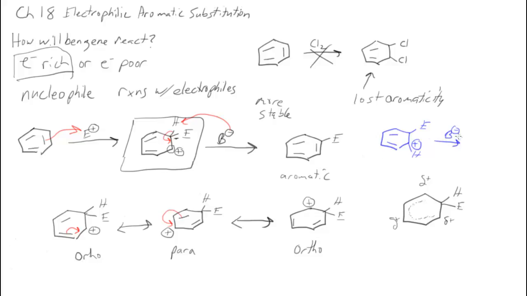Now, one common mistake that students will sometimes make with these mechanisms is that they'll have the base come and grab this proton because they see the positive charge here. They know that positive charge has to go away. So this pair of electrons would come here. The problem is there's another hydrogen up here, and this is sp3 hybridized. So if I do that, I can't get aromaticity back. And what I would get is something like this, which is non-aromatic. There's not a full octet at this carbon, and it's not a stable molecule. So you cannot do that.